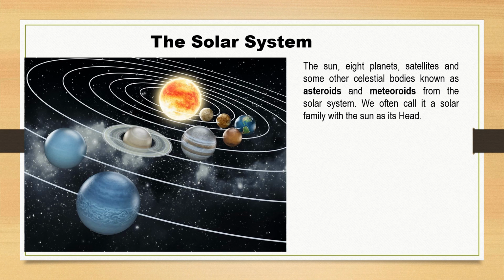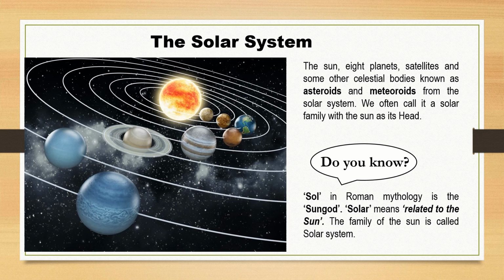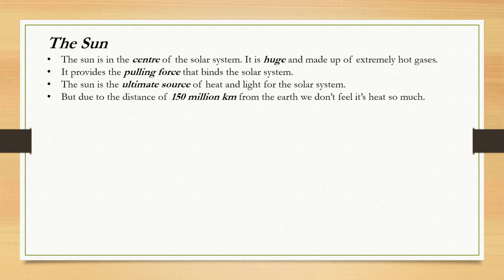From the solar system, we often call it a solar family with the sun as its head. Do you know Sol in Roman mythology is the sun god? Solar means related to the sun, so the family of the sun is called the solar system. Now we'll understand about the head of the family, that is the sun.